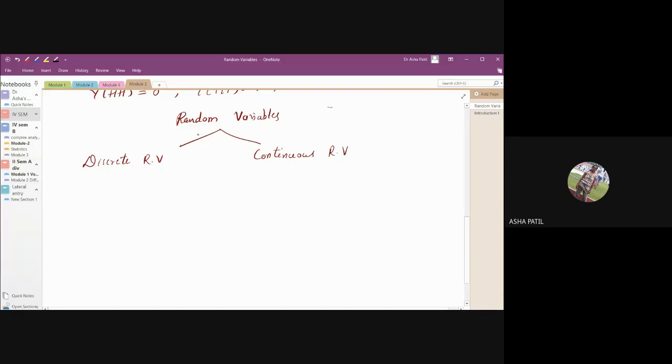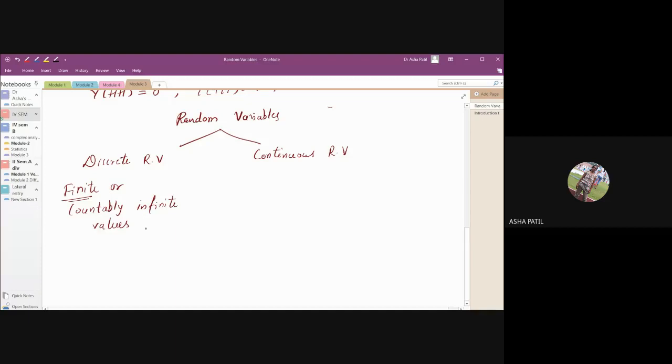Suppose the random variable takes finite or countably infinite values.